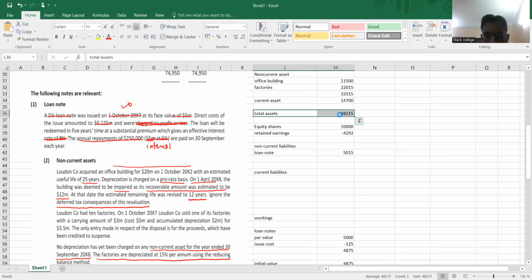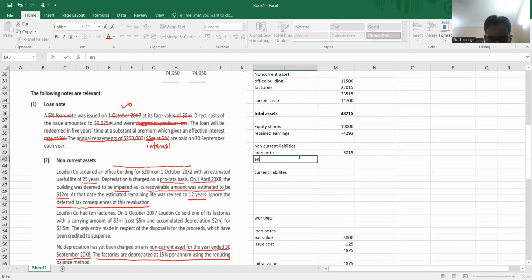And what about loan note? Loan note is there, 5015. Now we have environmental provision as a non-current liability, right? And we have deferred tax as a non-current liability.